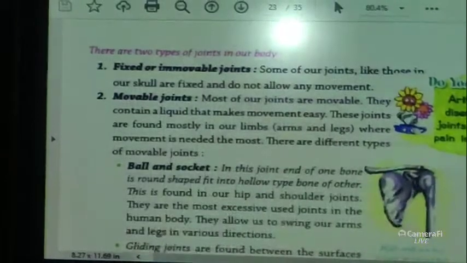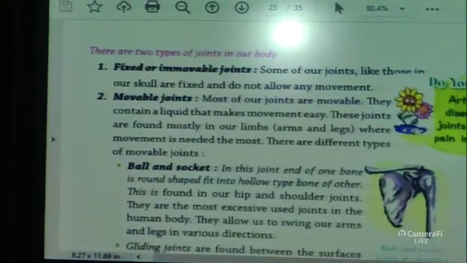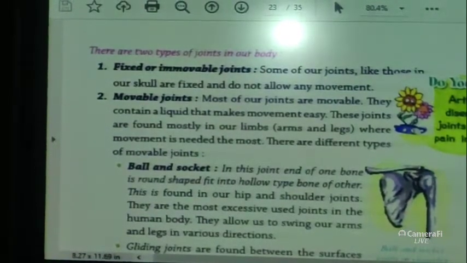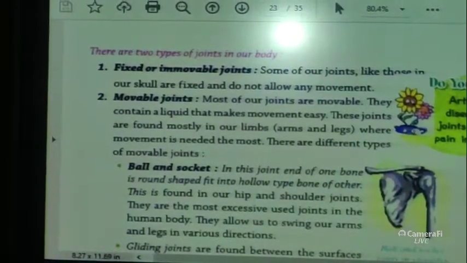There are two types of joints in our body. The first is the immovable joint, or fixed joint, and the second one is the movable joint. So what are the fixed joints? Those which cannot move, right?